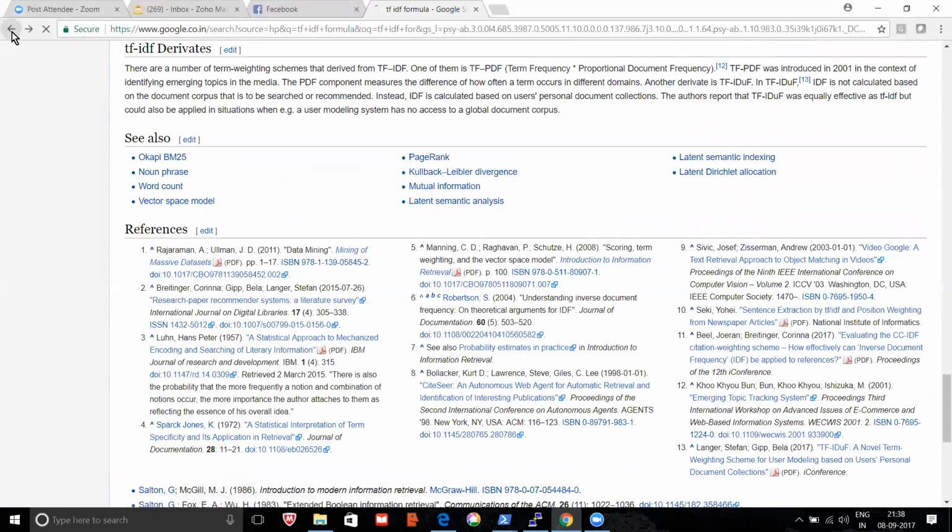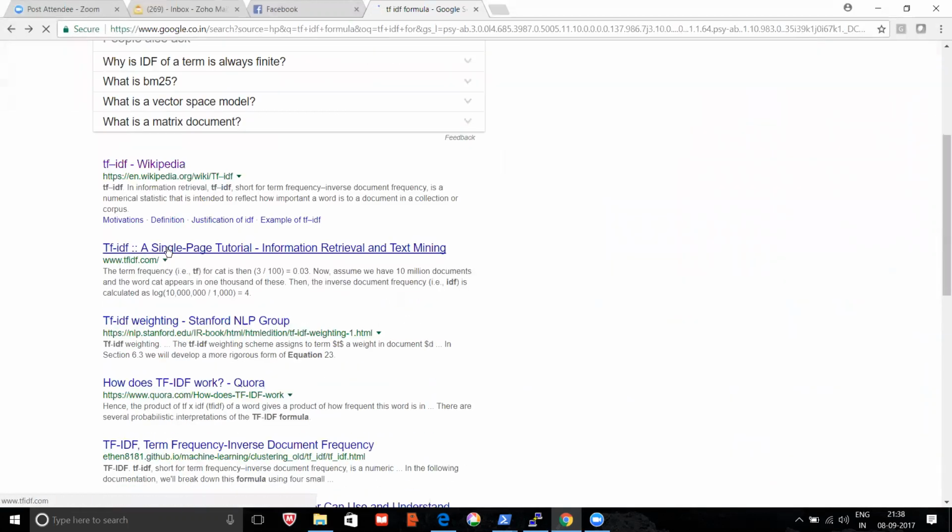Yeah, the formula is not loading. Okay, the formula is something like this actually: the frequency of that particular word in that document, divided by 1 plus the total frequency of the word.